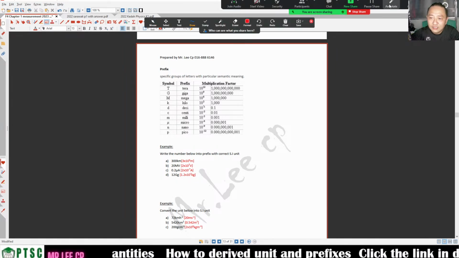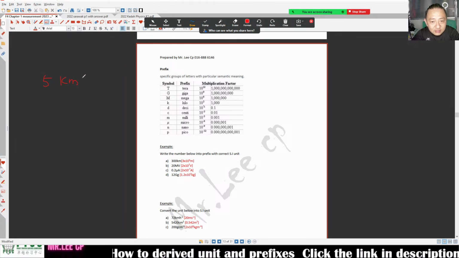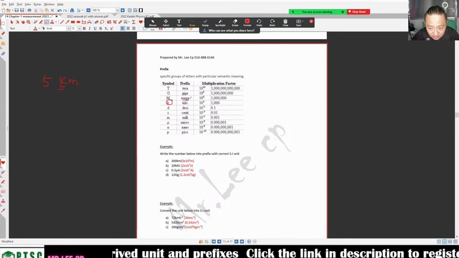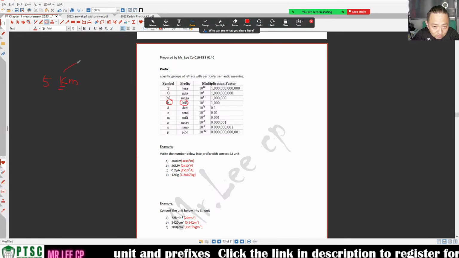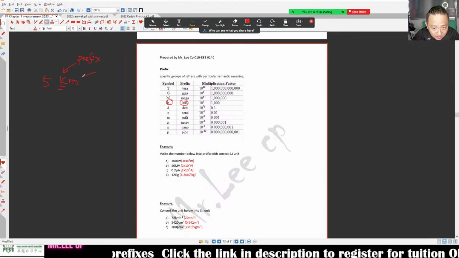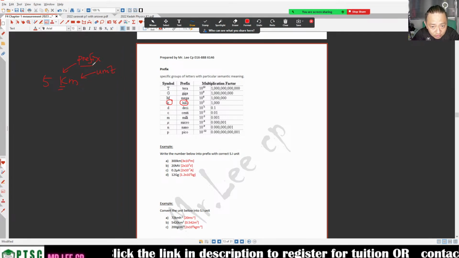Meaning that, okay, I got 5 kilometer. Why is it kilo? Kilo, K, kilo. So this one is your prefix. This one is your unit of length. So you got prefix, you got unit.